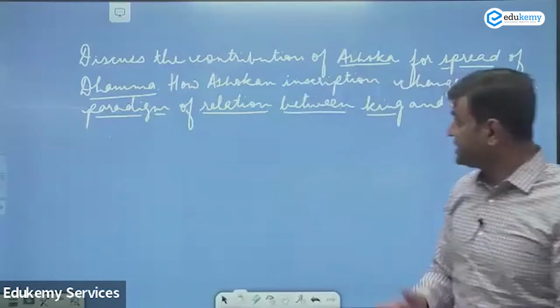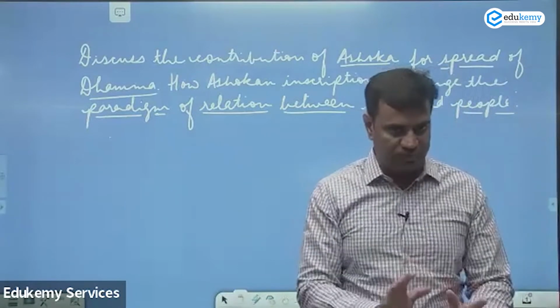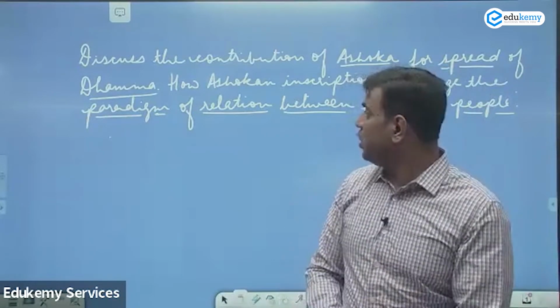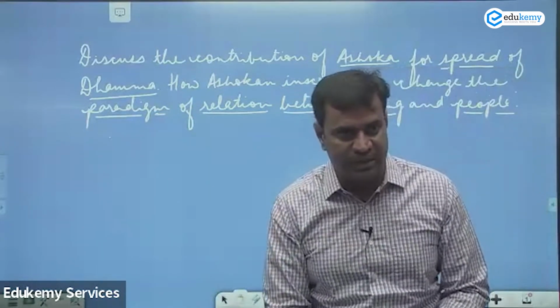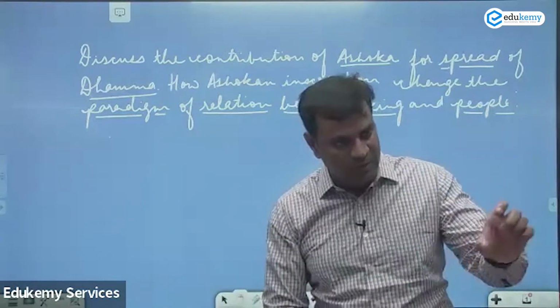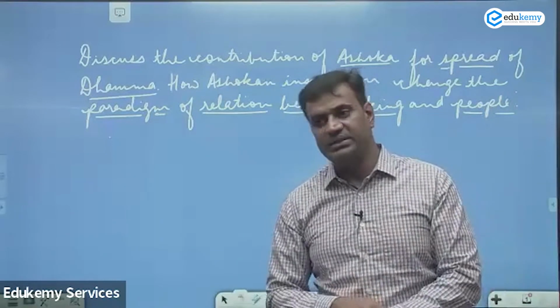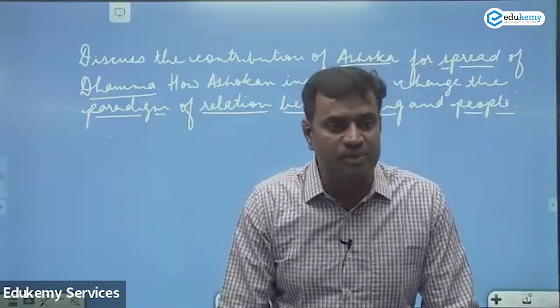Now, the question says, first of all, discuss the contribution of Ashoka for spread of Dhamma. And then second, how Ashokan inscriptions changed the paradigm of relation between king and people. Paradigm means how the policy shifted in the relation between the king and the people. First of all, the contribution of Ashoka for spread of Dhamma.